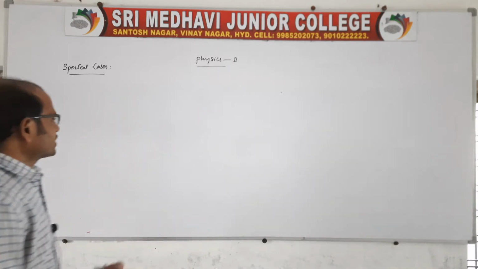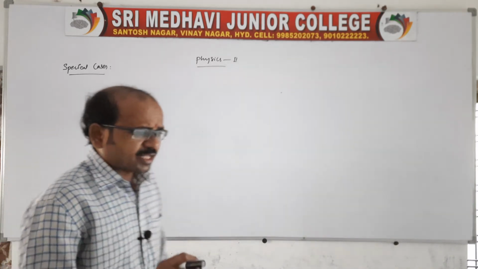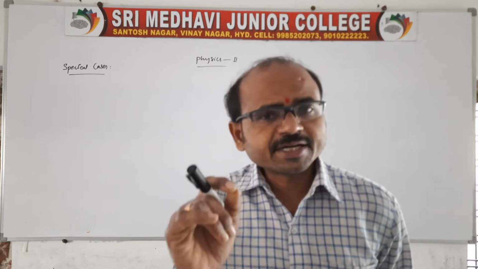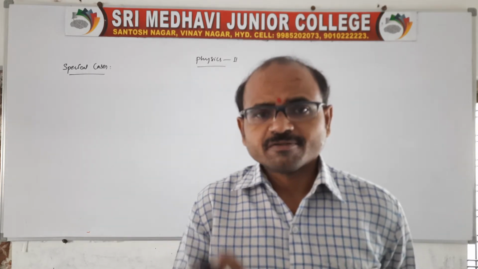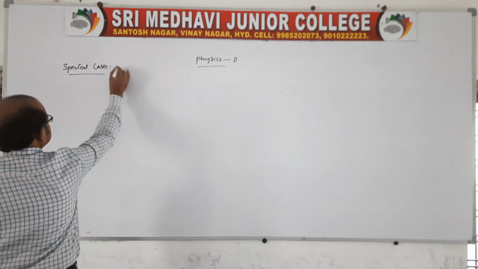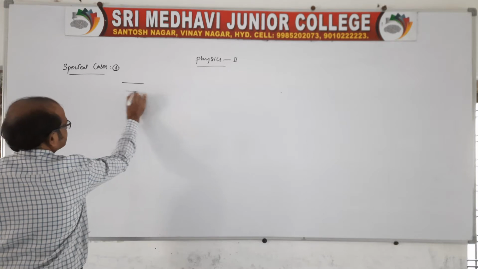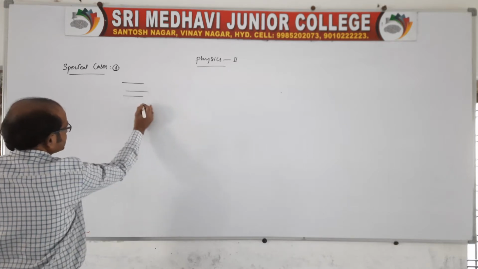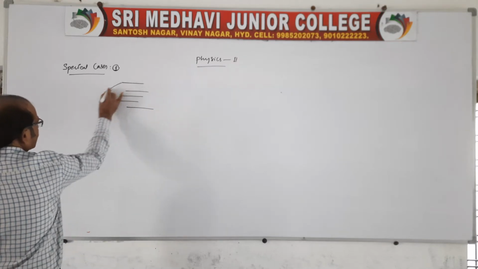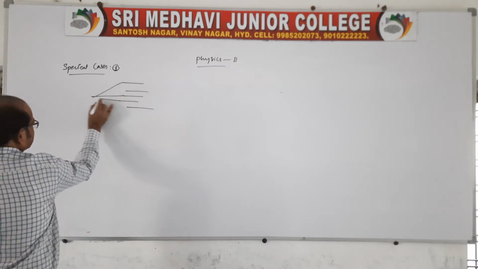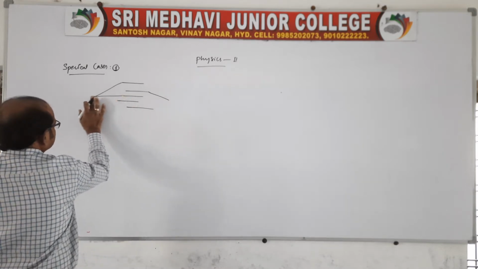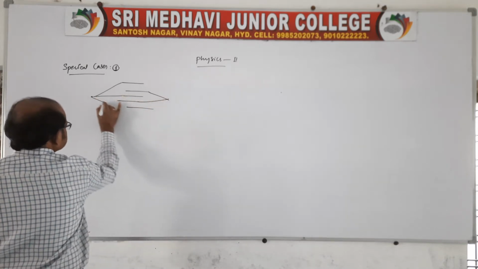In these special cases, there are n number of plates. Suppose n number of plates are alternatively joined. This is the first special case. Suppose it is one plate and this is one more plate. It is to be joined alternatively like this. Look at this, all the odd plates are connected at one point and all the other plates are connected at another point like this. Clear?